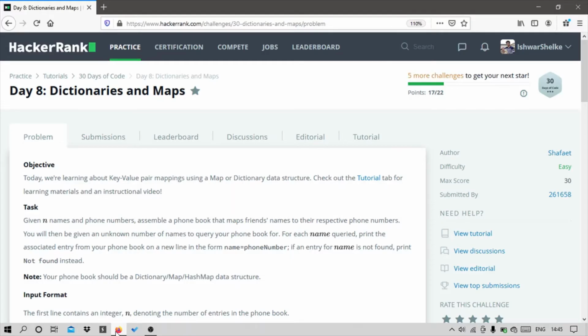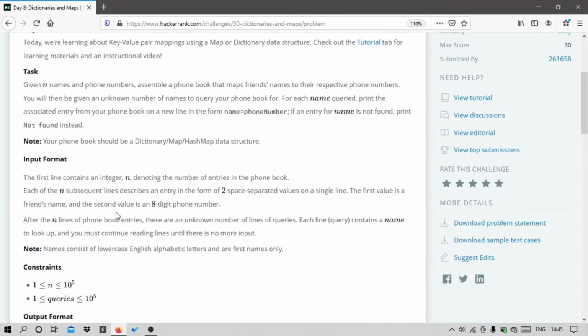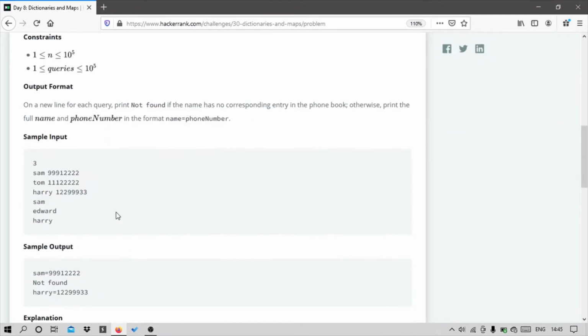Hello all. So today in this video we will be seeing the day 8 challenge of 30 days of code, which is based on dictionaries and maps. So you can read this question, tasks, input and output format, but I'll be explaining directly using sample input.